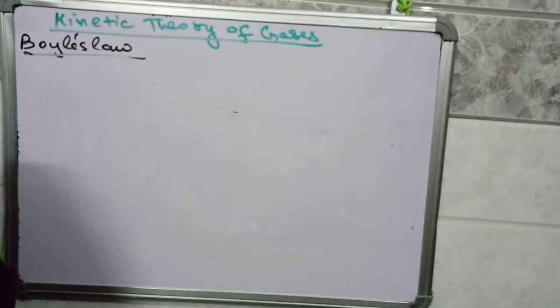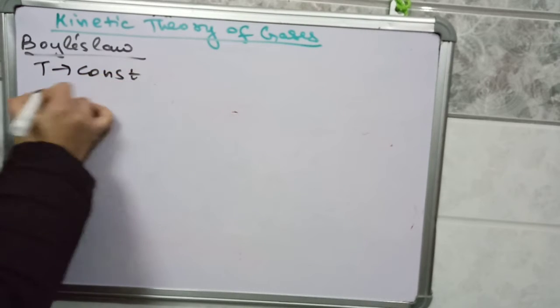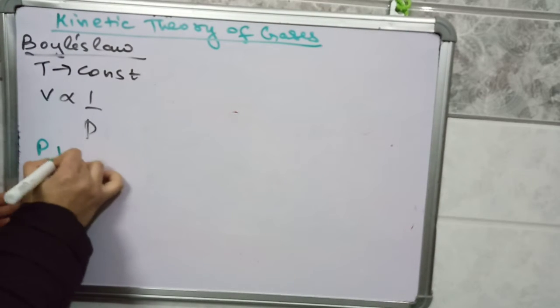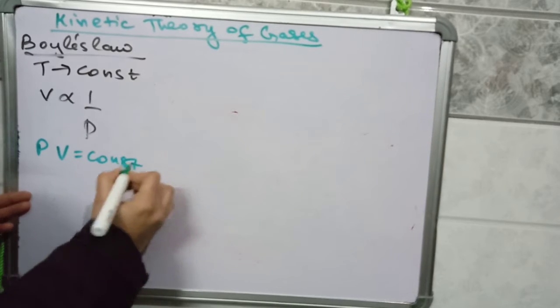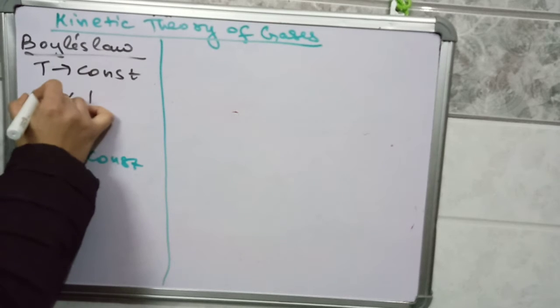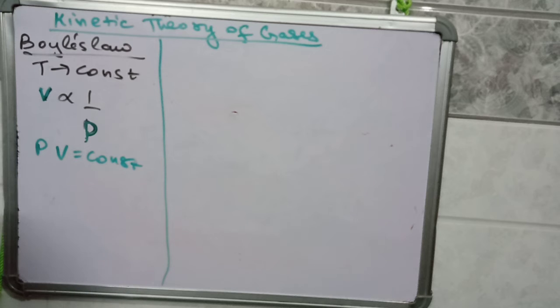Boyle's law states that the volume of a gas is inversely proportional to the pressure if the temperature remains constant. If temperature is constant, then volume of a gas is inversely proportional to its pressure, or PV equals a constant. What is the statement of Boyle's law? Boyle's law states that volume of a given mass of a gas is inversely proportional to the pressure, provided that the temperature of the gas is the same.